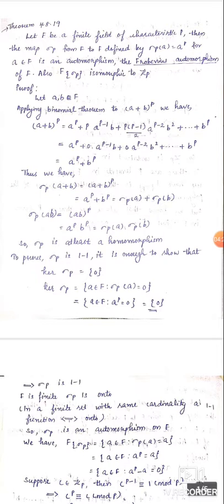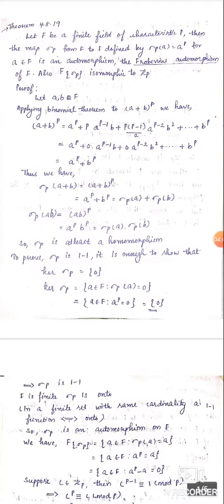Considering multiplication, sigma_p(ab) = (ab)^p = a^p b^p, which equals sigma_p(a) times sigma_p(b). So sigma_p is at least a homomorphism.